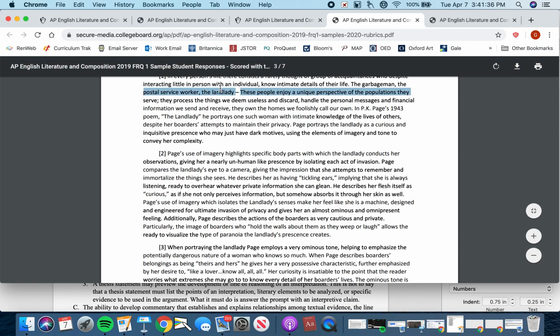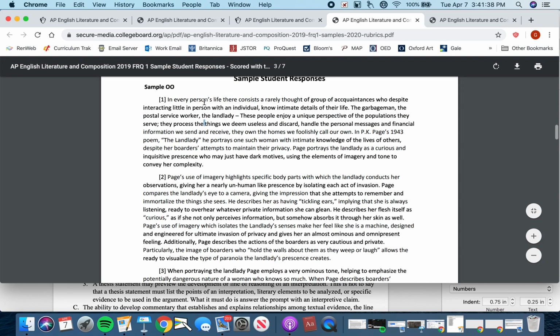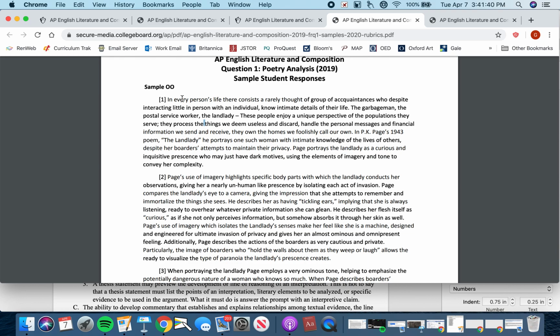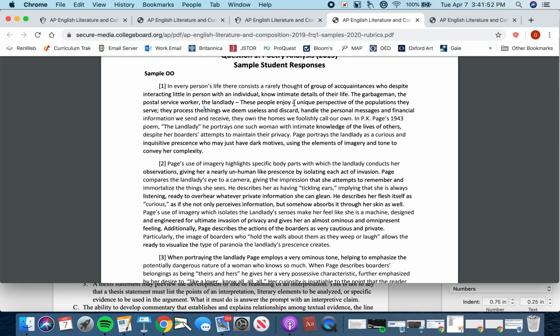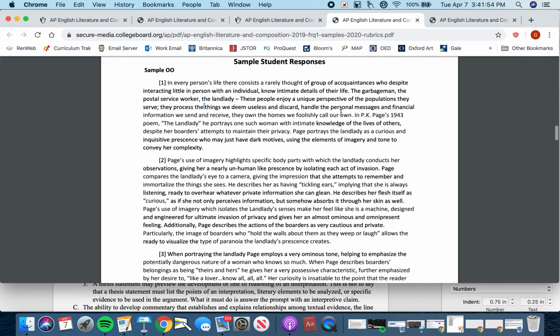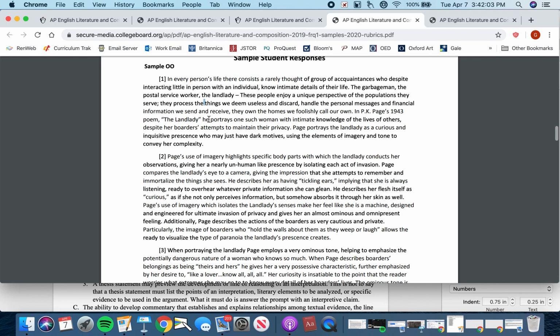So we start with this introduction here that the College Board liked. "In every person's life, there consists a rarely thought of group of acquaintances who, despite interacting little in person with an individual, know intimate details of their life. The garbage man, the postal service worker, the landlady. These people enjoy a unique perspective of the populations they serve. They process the things we deem useless and discard, handle the personal messages and financial information we send and receive. They own the homes we foolishly call our own."